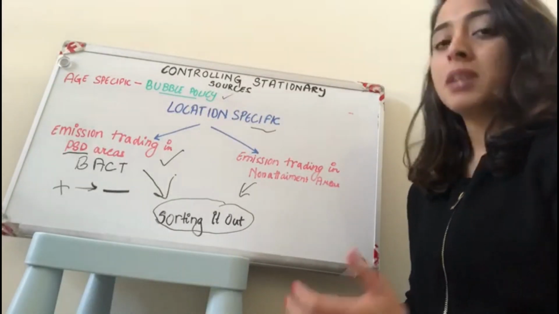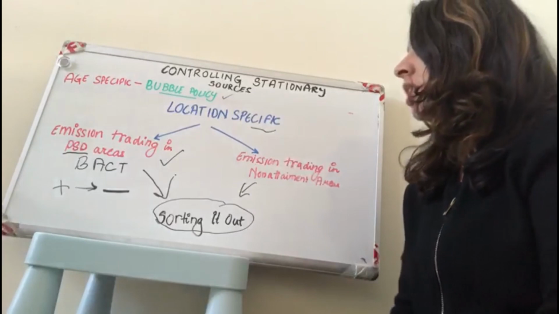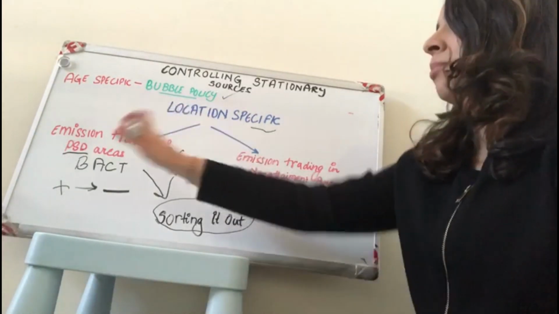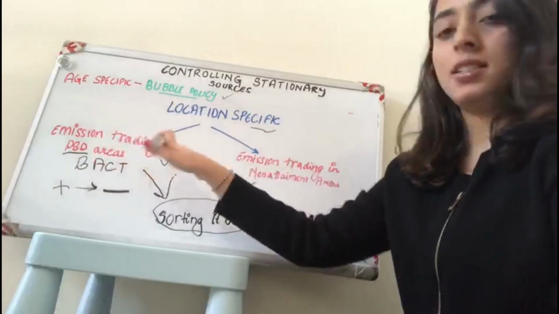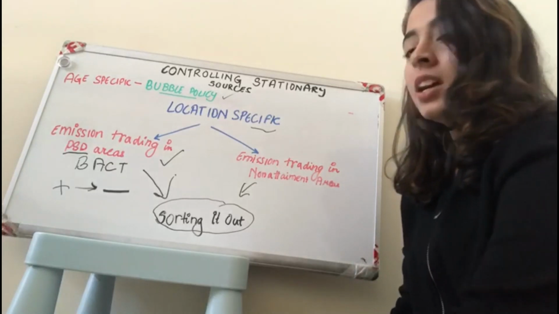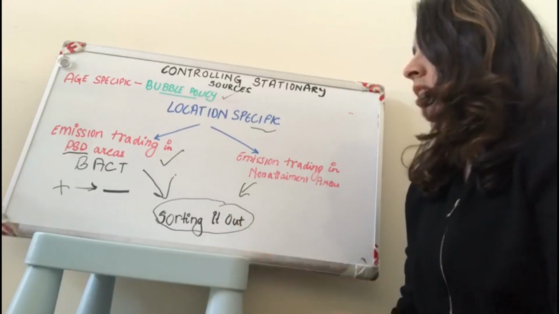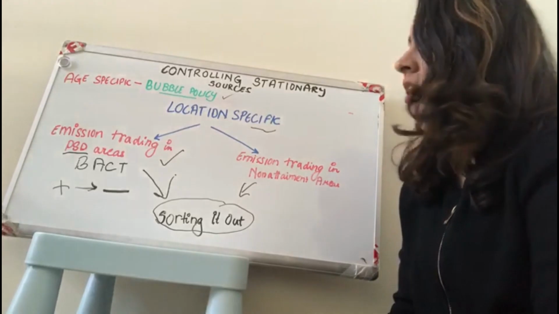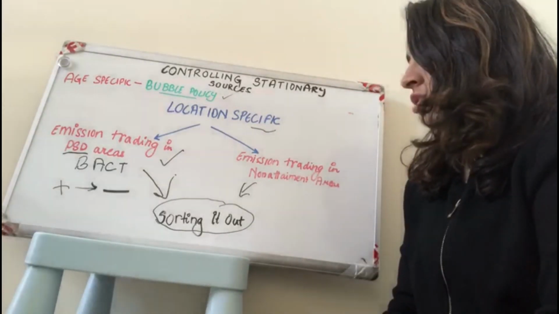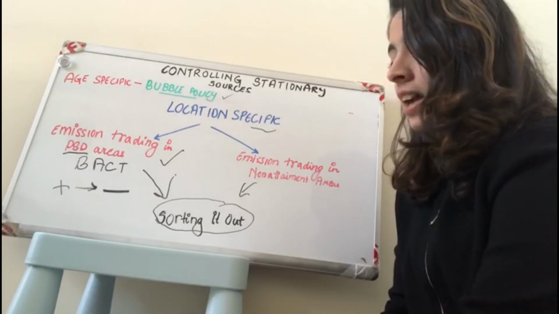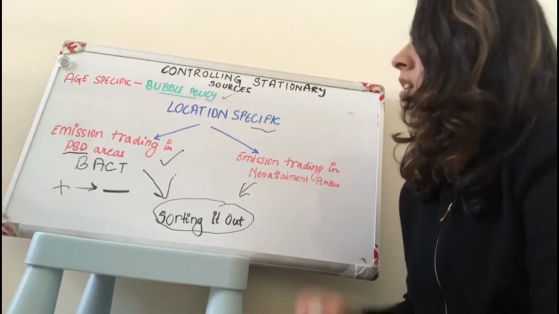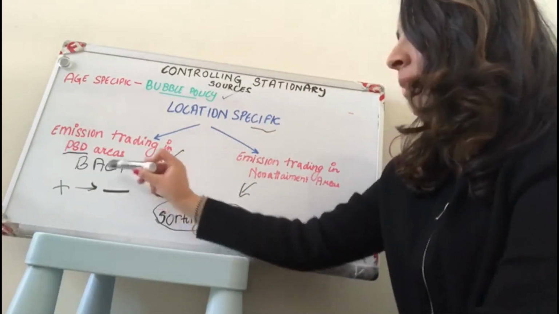Now I'll be specifically talking about location specific. Location specific has two things in it. Number one is emission trading in PSD areas, and number two is emission trading in non-attainment areas. Talking about the PSD areas. PSD is basically the prevention of significant deterioration, and in a PSD area there is a thing called BACT.